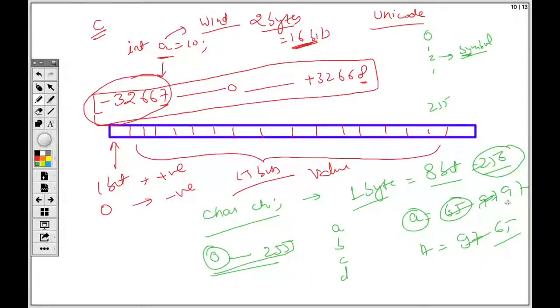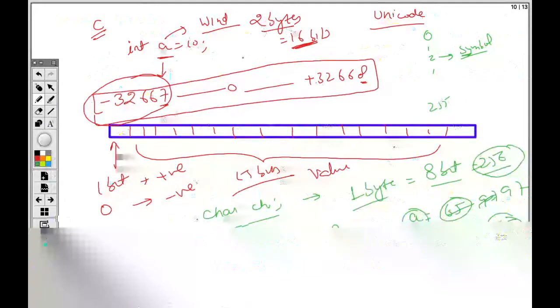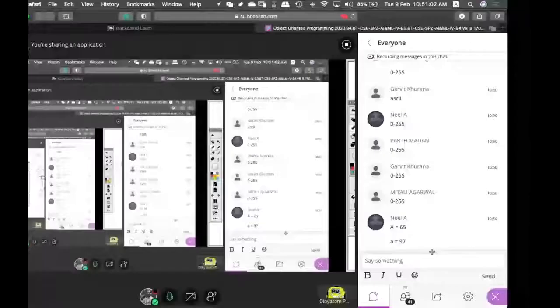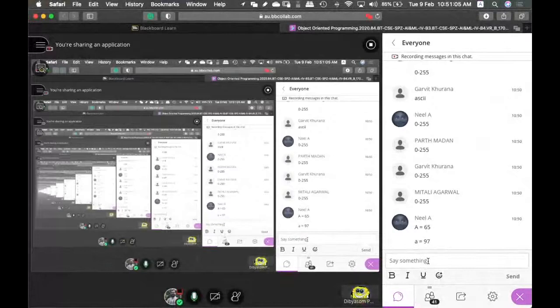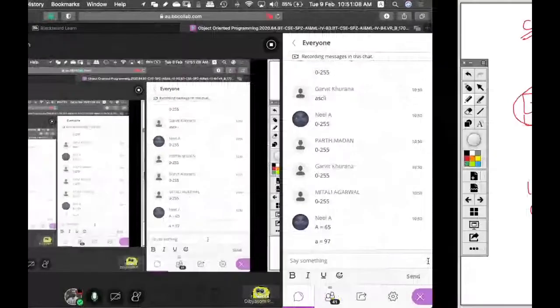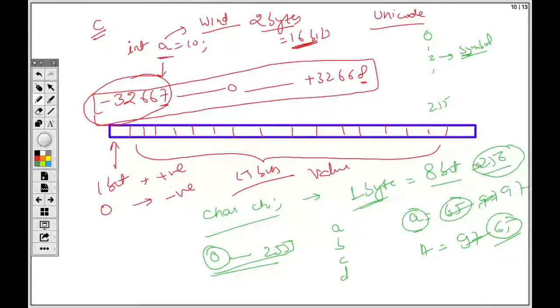So the computer does not know these things, A, B, C, D, anything. It just knows that there is a table that states 65 is equal to capital A. Based upon that, your entire strings are formed. The limitation here was just 1 byte, 256 values. And in C language, we used the ASCII table.